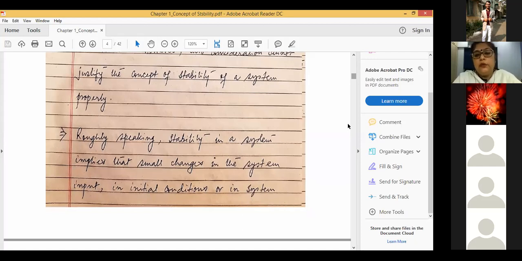The second case could be that due to the slight changes, the output may deviate farther and farther from the previous output, which was an acceptable one. So which one is desirable? Obviously the first one.